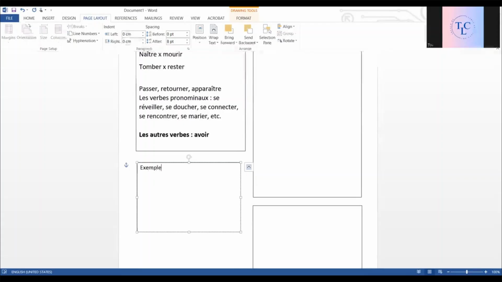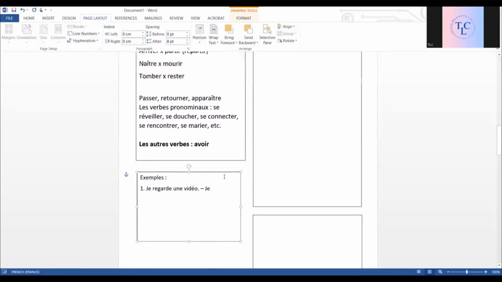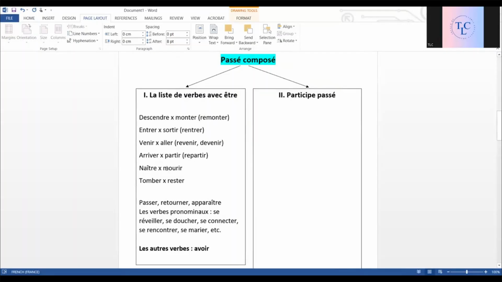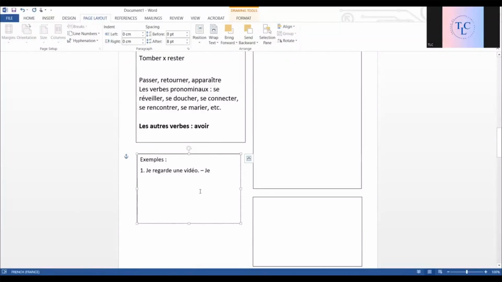Exemple. If I say, je regarde une vidéo, it's in present tense. Now, how to frame it in past tense? I watched a video. How to say that? So our verb here is regarder. The subject will be as it is. But regarder, is it with être or avoir? We have to decide that. Is it in the list of être? No. So it will obviously come with avoir.